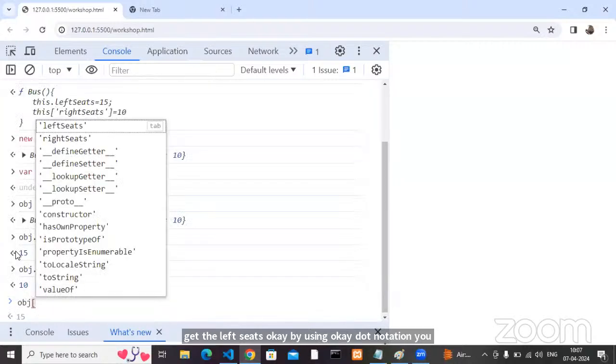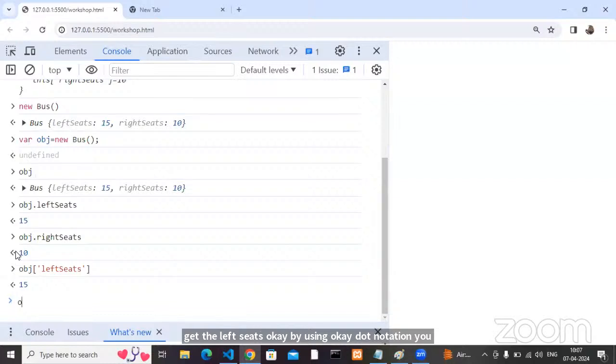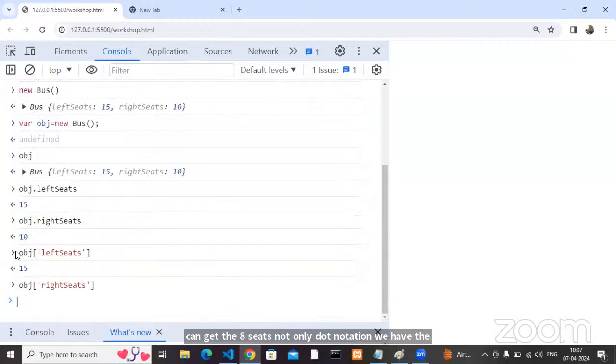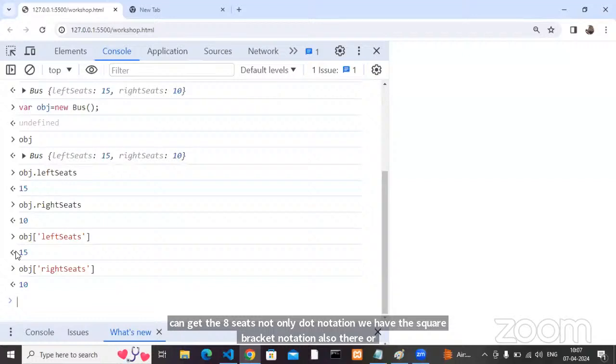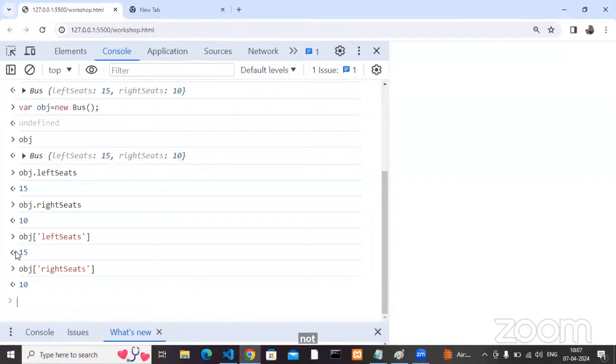Not only dot notation, we have square bracket notation also. I already discussed this. You can insert the data using dot notation or square bracket notation. You can retrieve the data by using dot notation as well as square bracket notation. It works for both, yes or no?